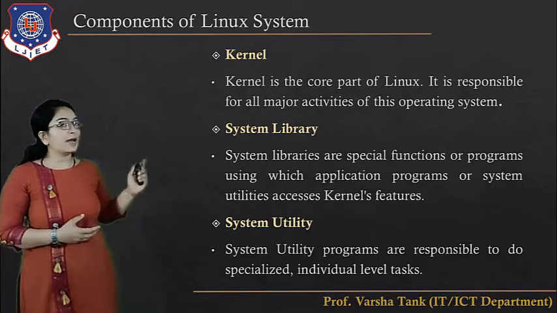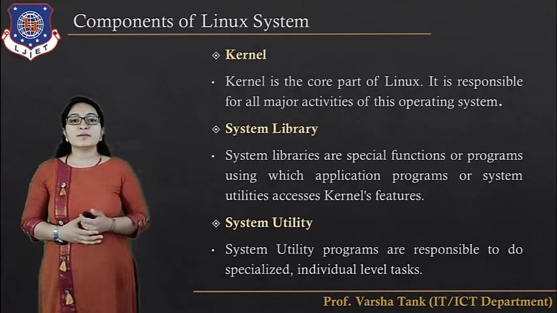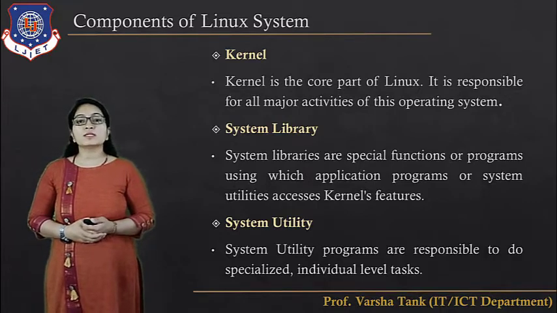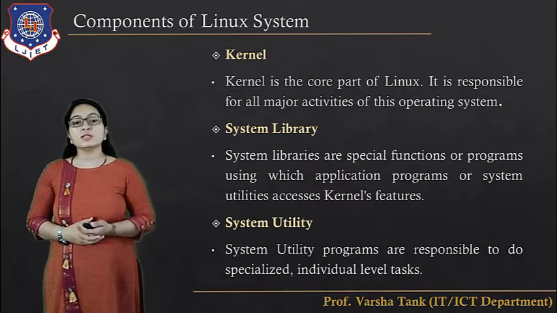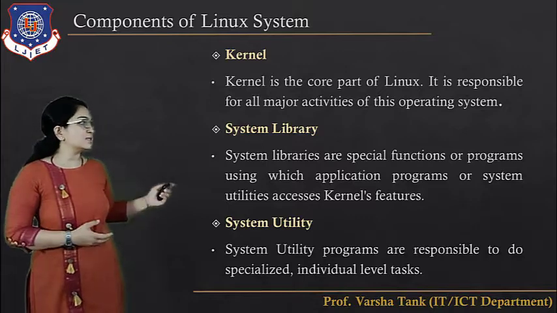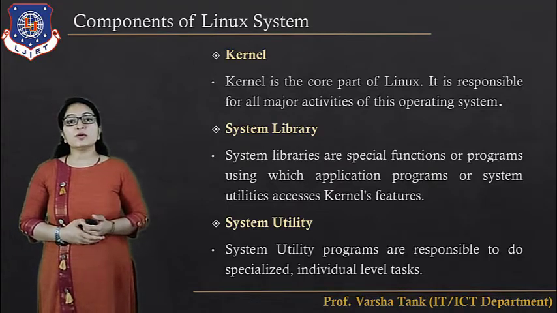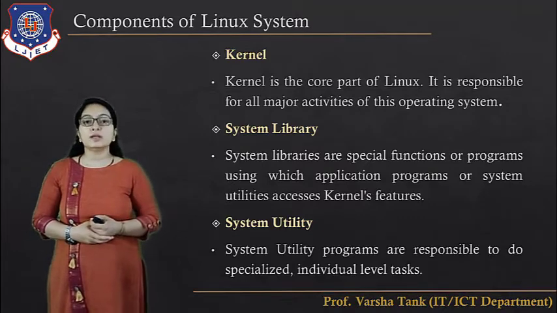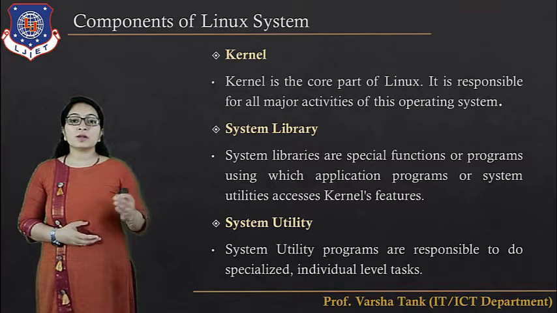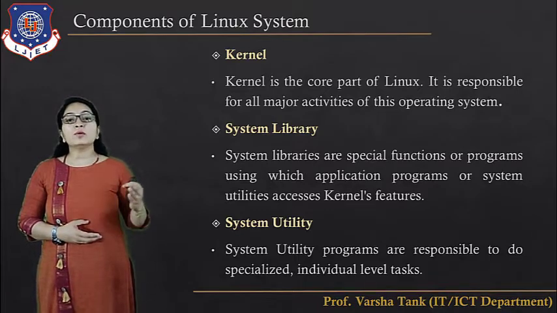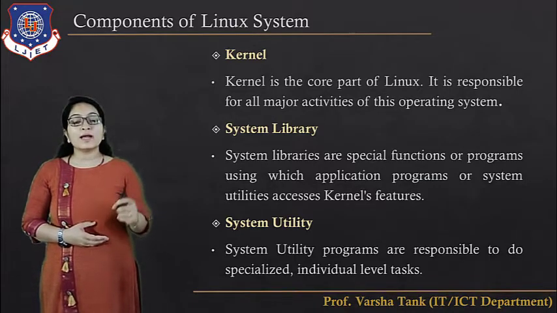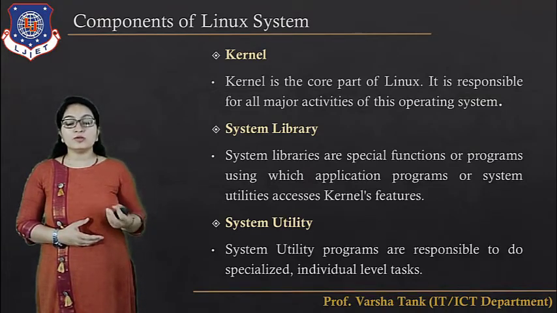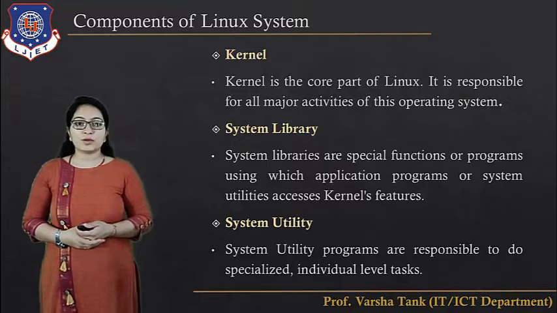Then next is the system library. System libraries are special functions or programs using which the application programs or system utilities access the kernel's features. Then next is the system utility. System utility programs are responsible for doing specialized, individual-level tasks. For example, a compiler will compile the program. An editor will provide support to the user to write the program. So using the editor you can write the program, and using the compiler you can compile the program.